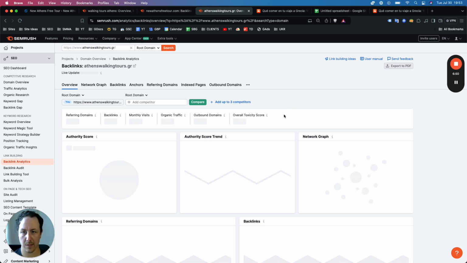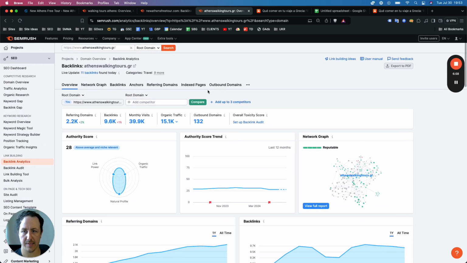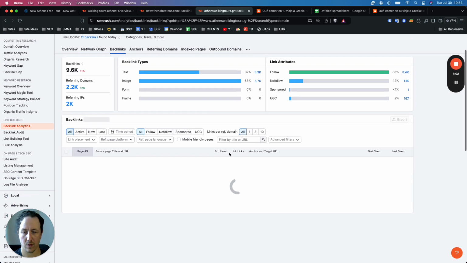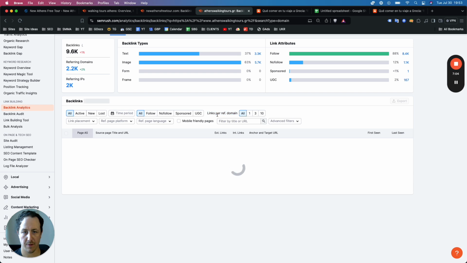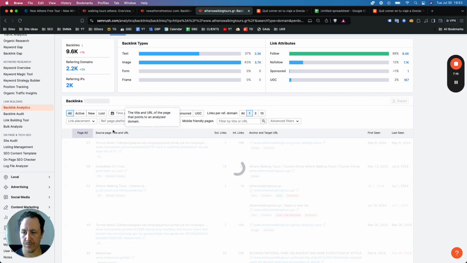And now this is going to populate all of the backlink data. None of this is so important, right? But from here, you would just click backlinks. You would scroll down. For links per referring domain, only one matters. You only need one link from the referring domain. The rest lose quite a bit of their value, so it's kind of diluted to have more than one. It doesn't make sense to build more than one. And then you would just click one link per domain, right?